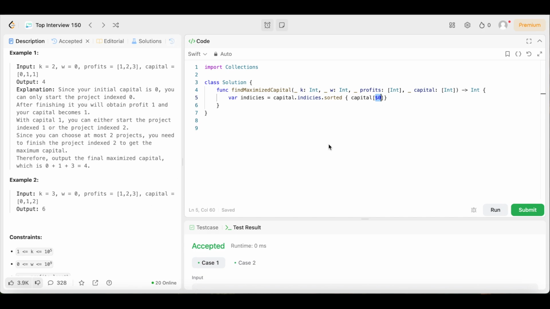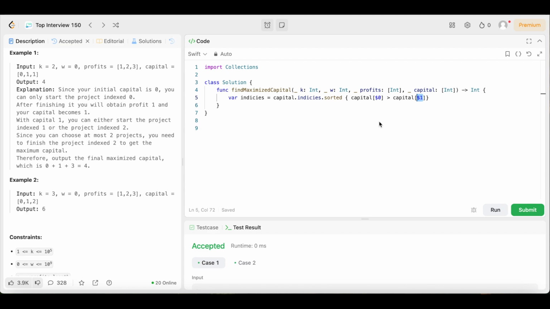Then we're going to say is greater than. We're going to come outside of this and say greater than capital, open up the square brackets, $1. Now this $1 is going to represent all the other elements in the array, right? So say this would be $0, then this would be $1. You know what I'm saying? If it was like a for loop, this would be for I in capital and this would be for J in capital, or I plus 1 in capital. You know what I'm saying?